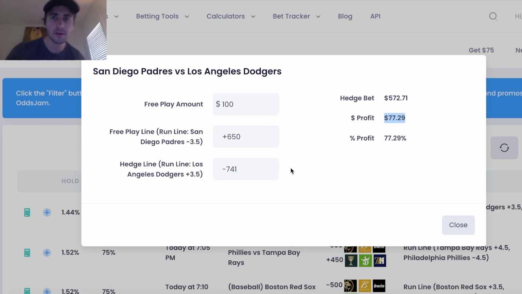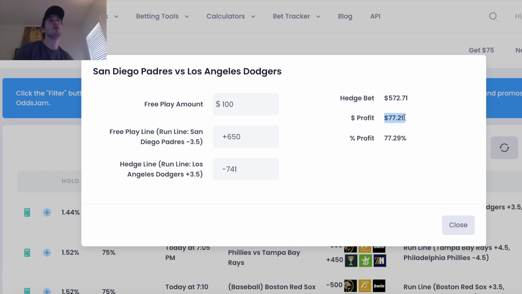Now, if my free bet loses, I lose nothing. Okay, I lose nothing if my free bet loses, but I win $572.71. That much money placed on minus 741 odds gives you a total profit of $77.29. So, again, regardless of the outcome, you don't even care. You're making $77.29 from your $100 free bet.